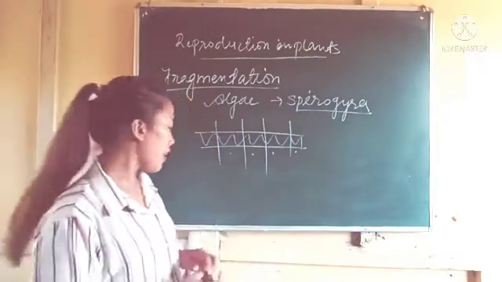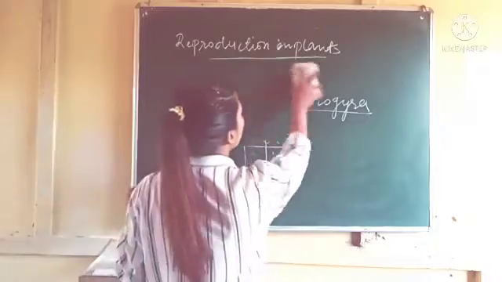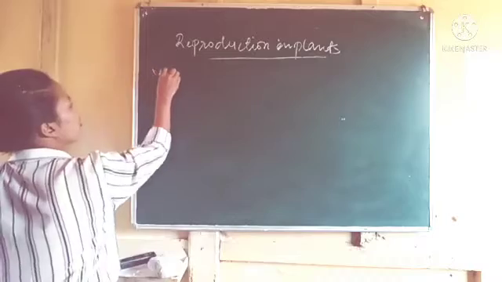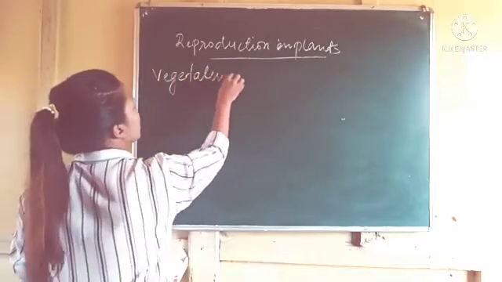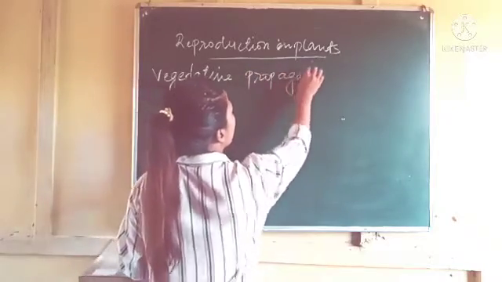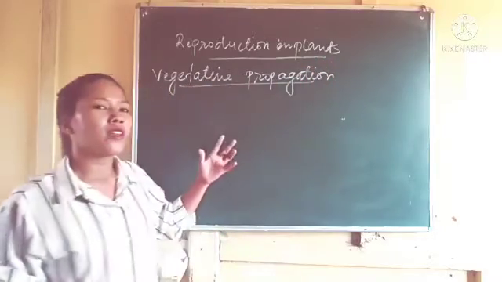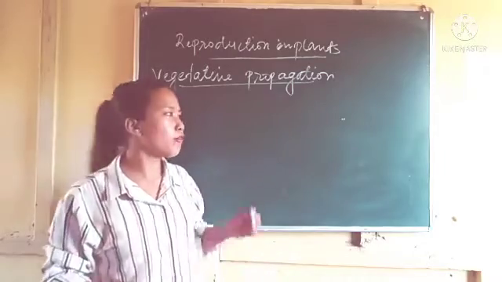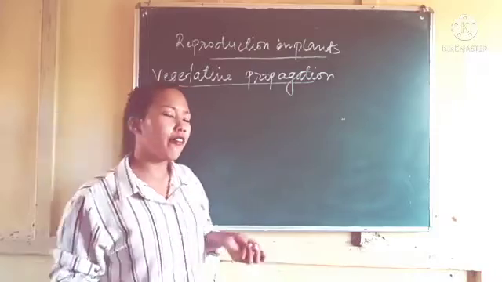And the last type of asexual reproduction in plants is vegetative propagation. Here, a part of the plant, from any part, can reproduce.